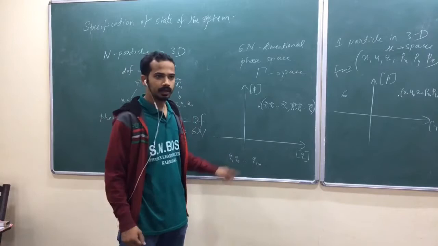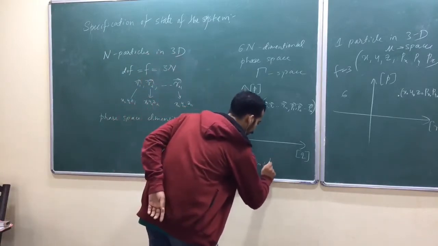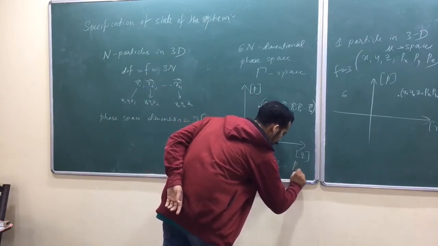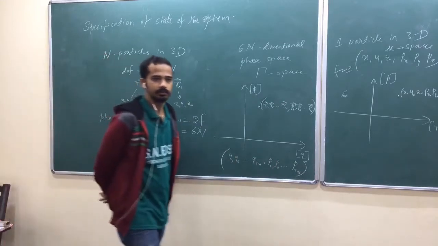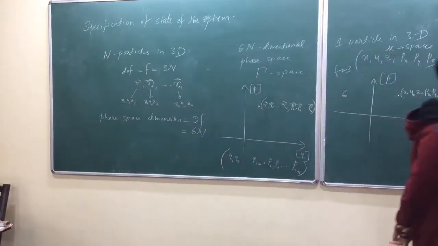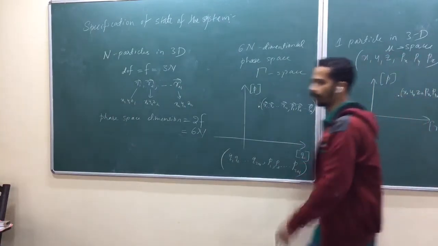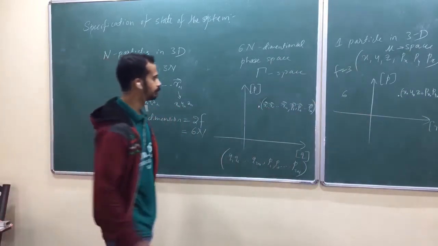While deriving, we may use this one. And similarly, P1, P2 and so on up to P3n. We write like this also, because there are 3n position coordinates and 3n momentum coordinates. Am I right? Write down that one somewhere: 3n position coordinates, 3n momentum coordinates.